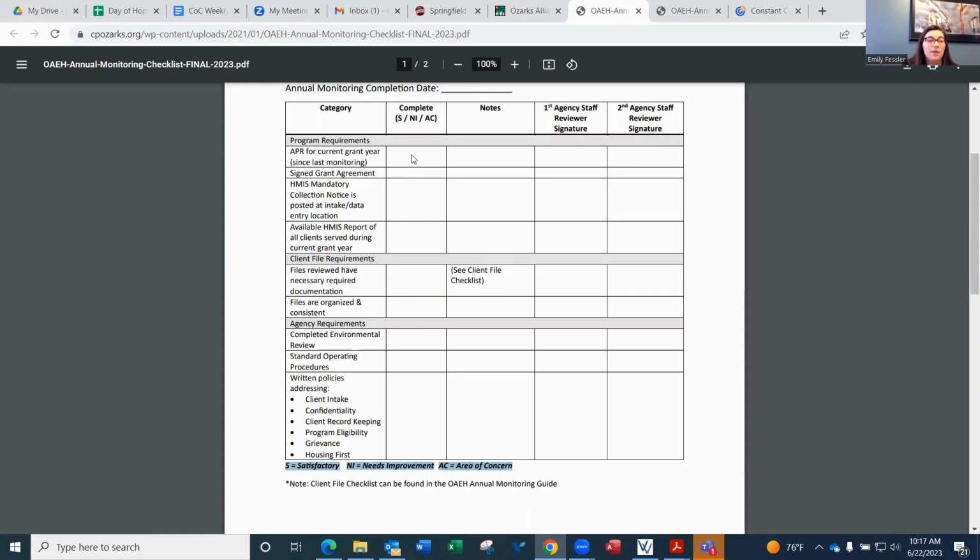So when agency staff 1 and agency staff 2 are reviewing this, you will indicate whether it is satisfactory, needs improvement, or is an area of concern. And you can also indicate any notes. So if you do put something about needs improvement or is an area of concern, please indicate why here in the notes section. Once all of these items have been reviewed, the agency staff, both person 1 and person 2, will sign off in the appropriate columns for each item.